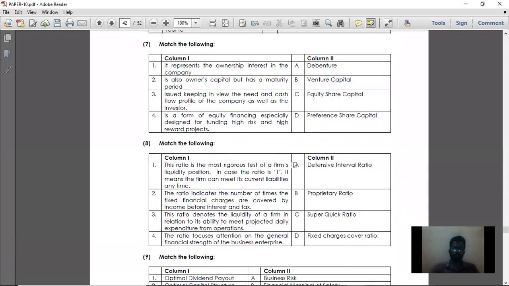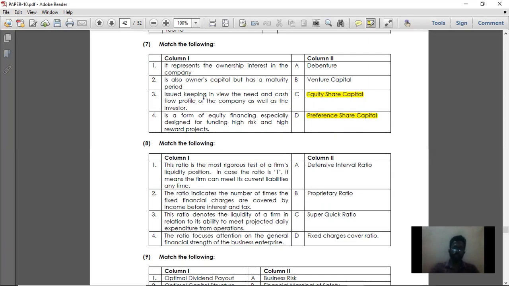Then moving on to the seventh match the following. If it represents the ownership interest in the company, that is equity share capital. Equity share capital basically represents the ownership interest in the company. Then it is also owner capital, but has a maturity period: that is preference share capital. If owner capital does not have a maturity period, then it is equity share capital. If owner's capital has a maturity period, then it is preference share capital.